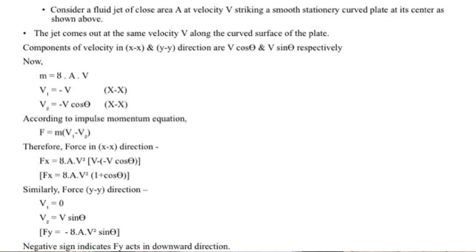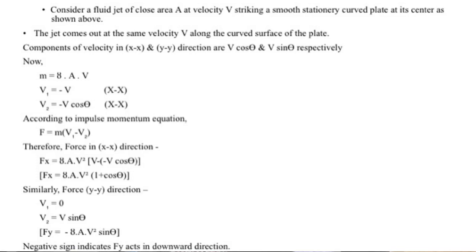And similarly we can write it for the y direction, the force acting in y direction. Here our initial velocity v1 will be 0. Now why will v1 be 0? Because sin theta is acting in the vertical direction and our velocity was acting from a jet which is in the horizontal direction. So for this vertical direction, our initial velocity v1 is 0, while v2 will be v sin theta.